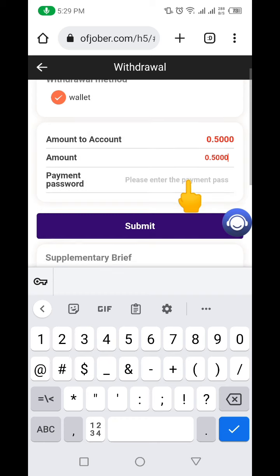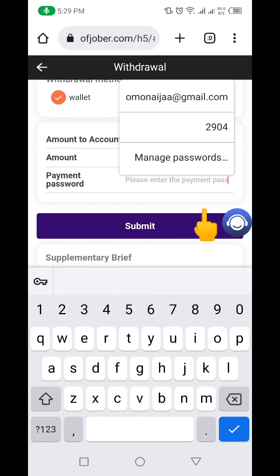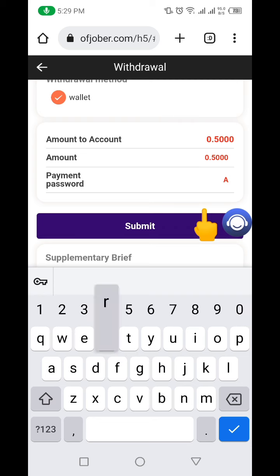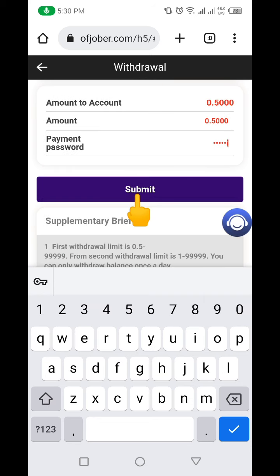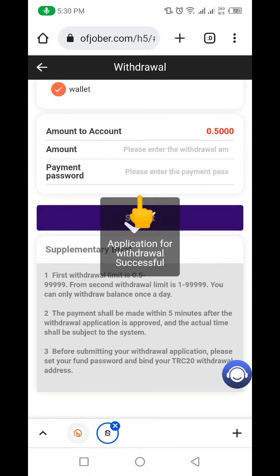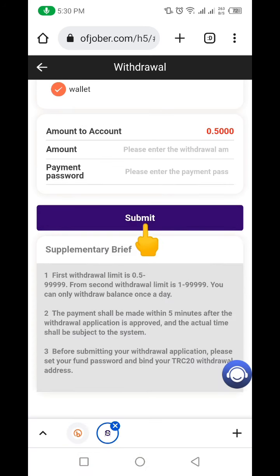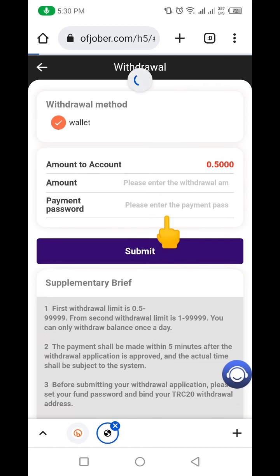Okay, then I'm going to put my payment password here. And I'm going to click on submit. So it says the application withdraw successful, right? You can see the withdrawal actually went through. Okay, you can see the money is no longer here.